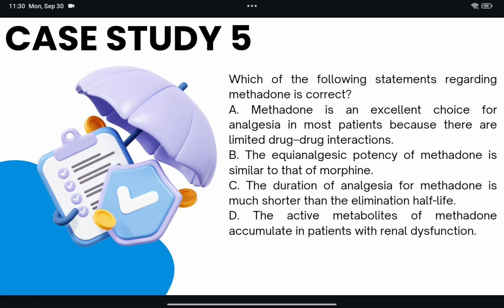Now, which of the following statements are correct regarding methadone? Methadone is an excellent choice for analgesia in most patients because there are limited drug-drug interactions. No. The equianalgesic potency of methadone is similar to morphine. No. The duration of analgesia for methadone is much shorter than the elimination half-life. Yes. The active metabolites of methadone accumulate in patients with renal dysfunction. No. Option C is correct here. The duration of analgesia is much shorter than the elimination half-life, which leads to dangerous accumulation and increased potential for respiratory depression and death.